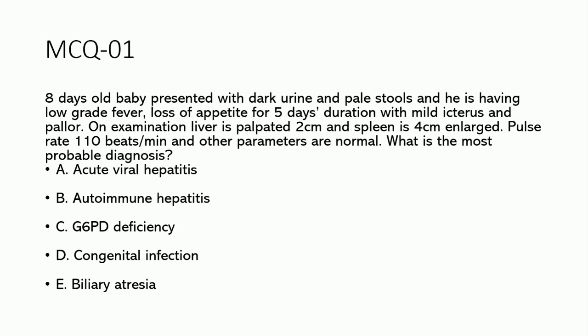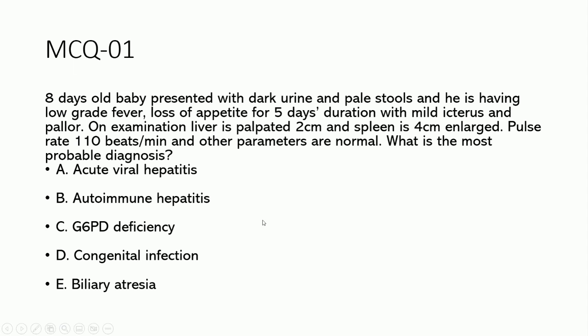So in the absence of everything, that is a rare diagnosis. So we can't say no, but it is not the most probable diagnosis. So let's see whether there are other probable diagnoses. Autoimmune hepatitis, they haven't mentioned anything suggestive of autoimmune hepatitis in the family history. And also autoimmune hepatitis is not very common at this age of 8 days. So we will look at the next answer.